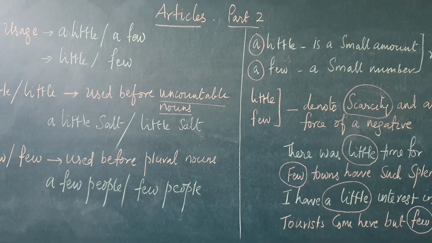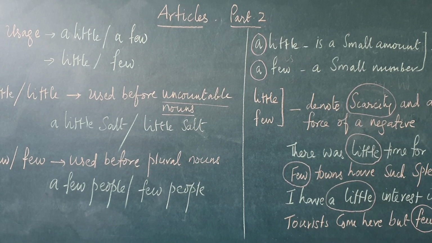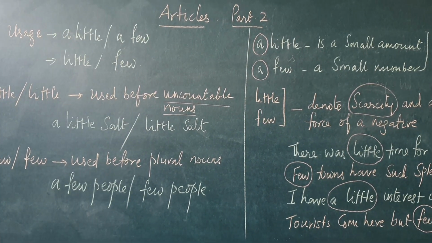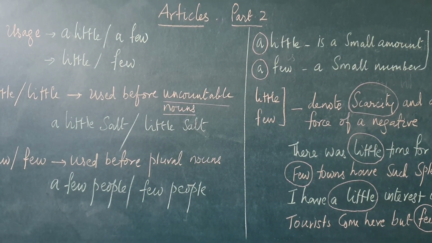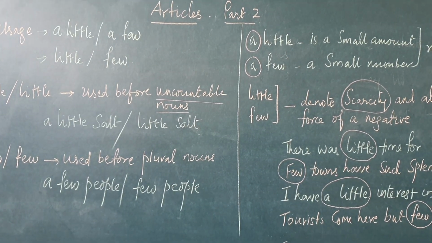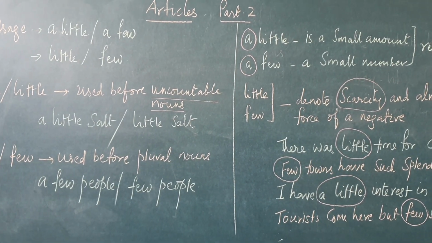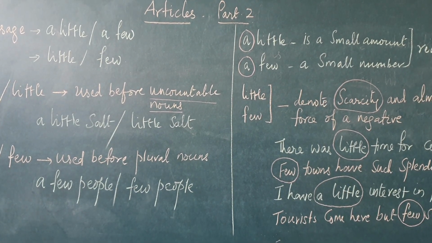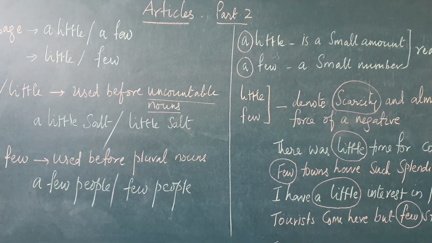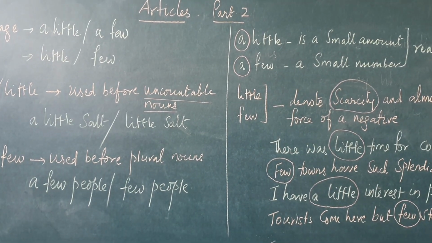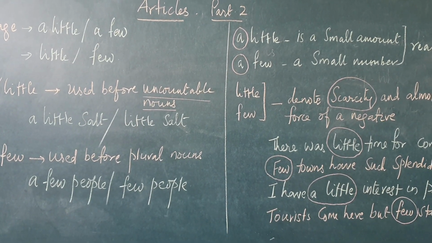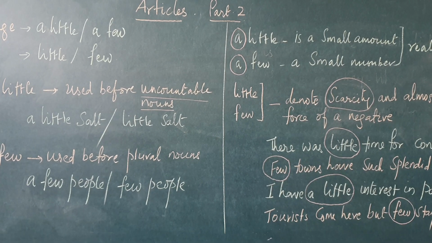You observe here, I am using a little in front of water, which is an uncountable noun. Oil is also an uncountable noun, but I said a few eggs because eggs are plural nouns. Only a few children like mathematics, I said. I did not use a little, because children are plural nouns.